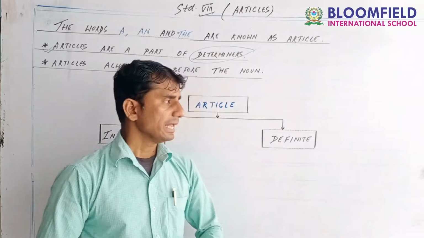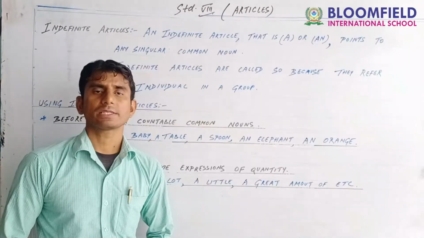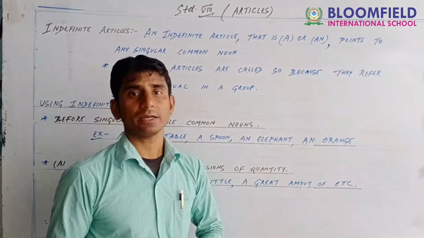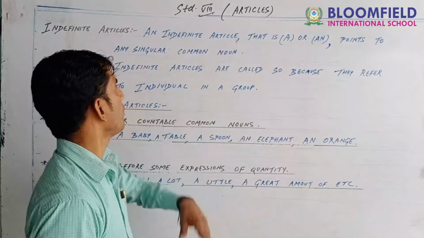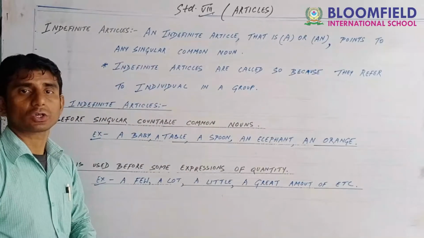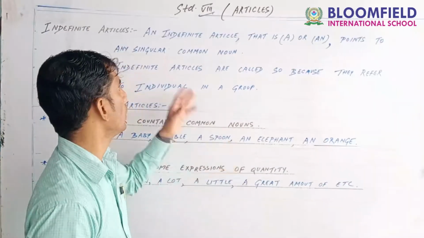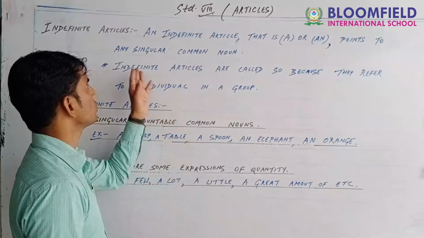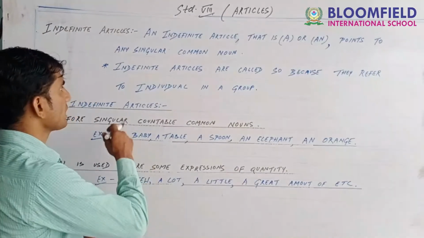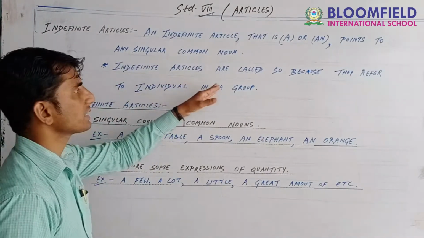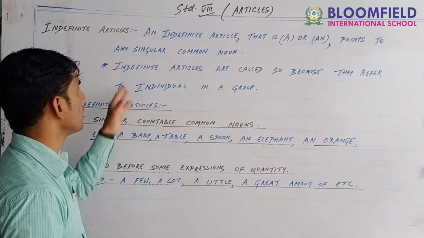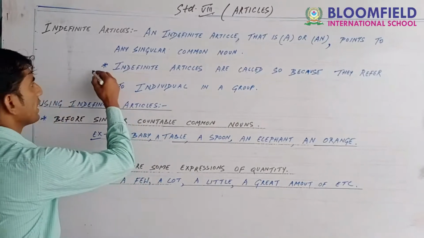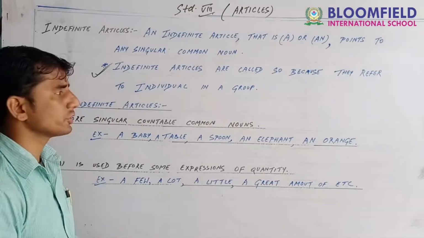Now come guys, let's begin our class. Indefinite article: a or an are called indefinite articles. They point to any singular common noun. Common noun and proper noun, you must be remembering that. Indefinite articles are called so because they refer to an individual in a group. This one point you can mention in your notebook.